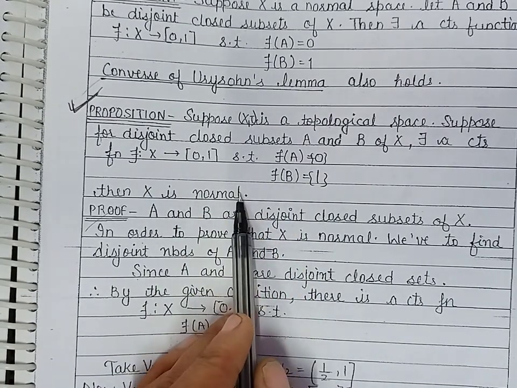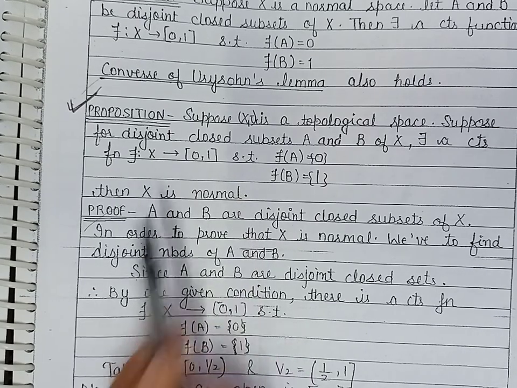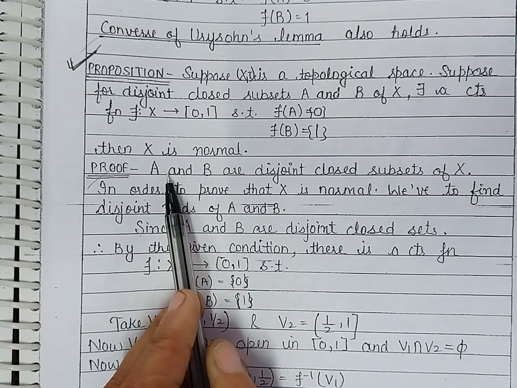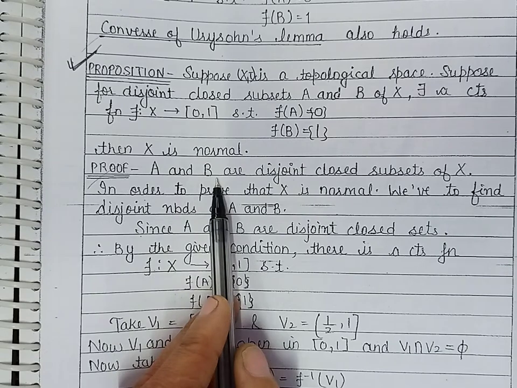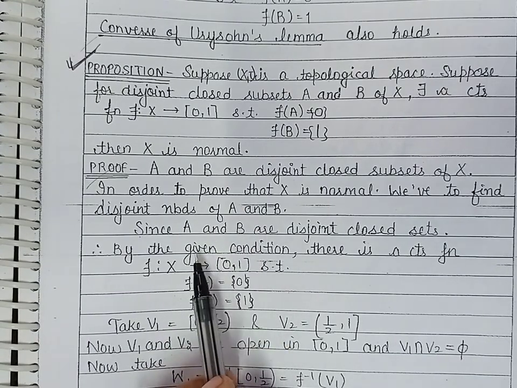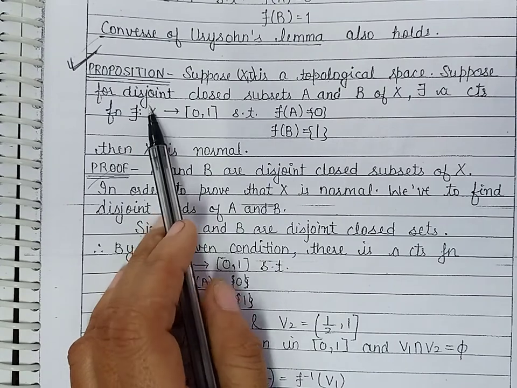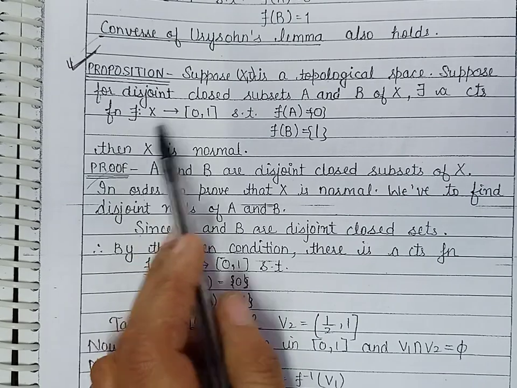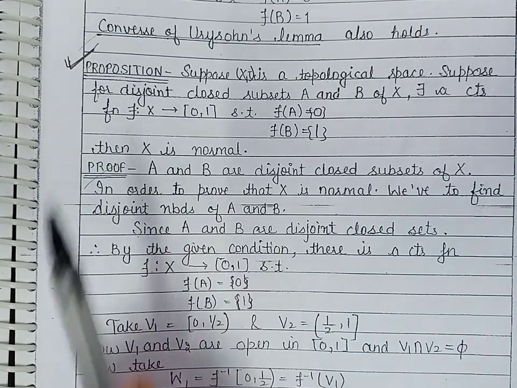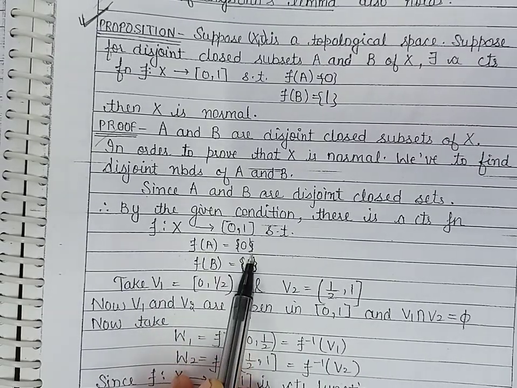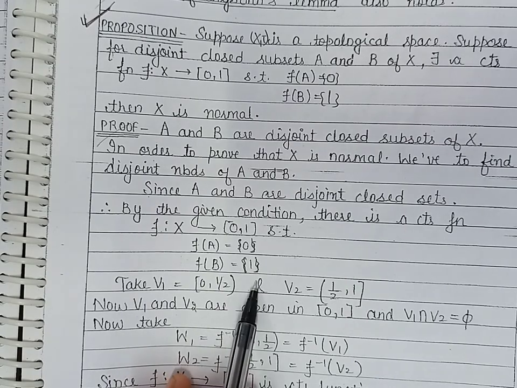This theorem is called the converse of Urysohn's lemma. In order to prove this, let us take two disjoint closed subsets of X. These are A and B, and we are to find their disjoint neighborhoods. Now, we can use the given condition because we are given that for disjoint closed subsets A and B of X, we have a continuous function from X into the closed interval [0, 1] such that under this function the image of A is the singleton {0} and the image of B is the singleton {1}.